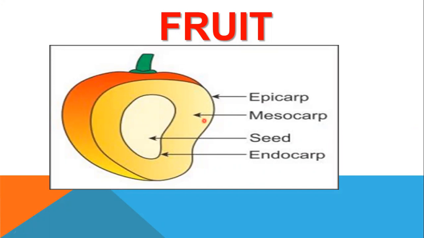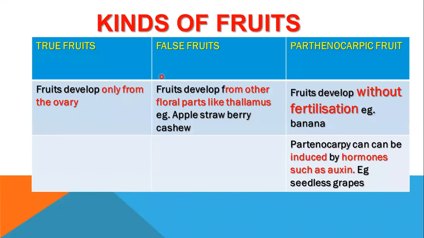And then fruits are classified into true fruits, false fruits, and parthenocarpic fruits. Let me explain what all of these are.